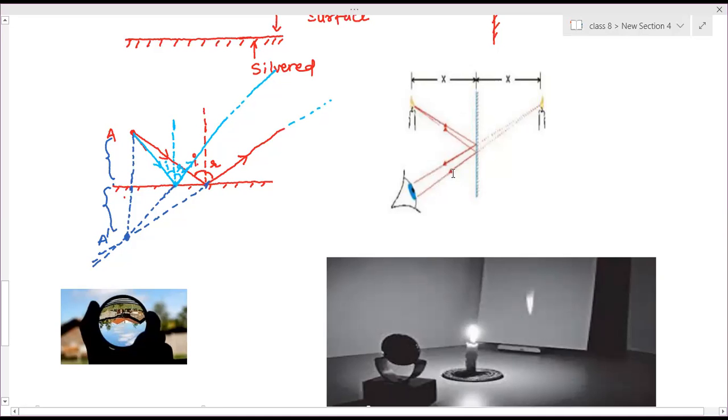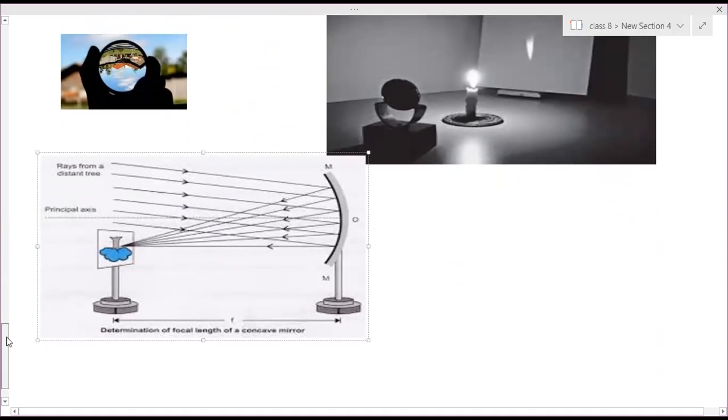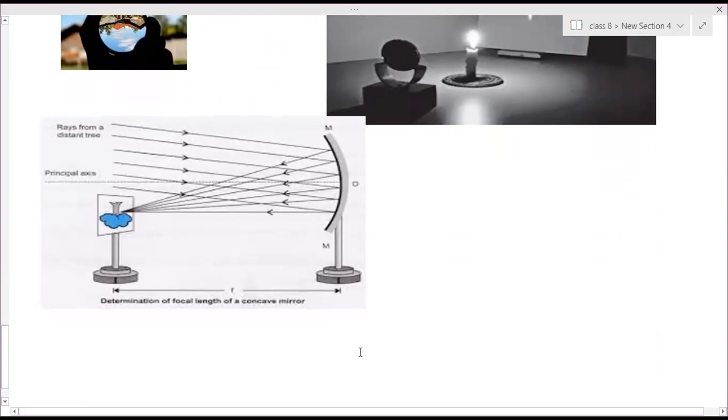But in real images, all the reflected rays meet in front of the mirror. Able to understand this point? This is the second point of difference between real and virtual images. Able to understand? Yes, mom. So what is the difference between real and virtual images?